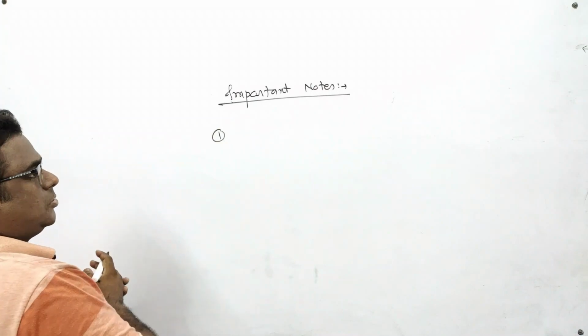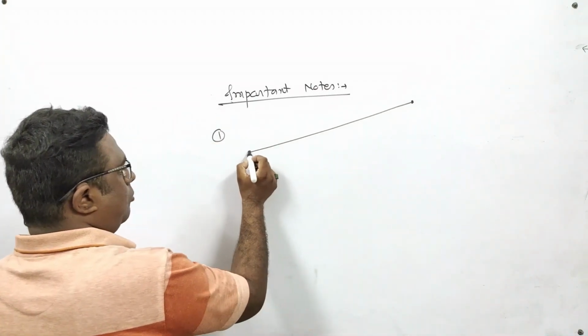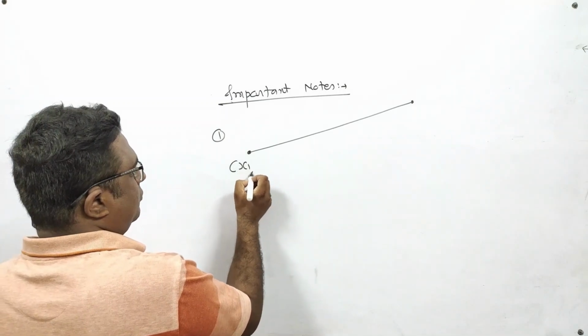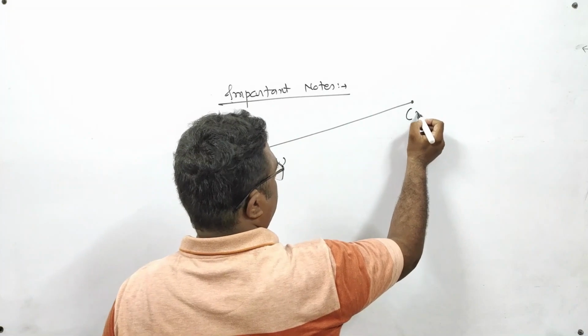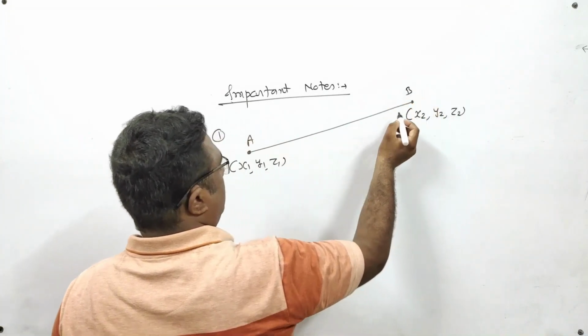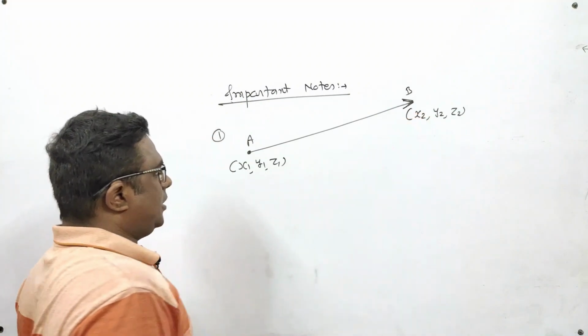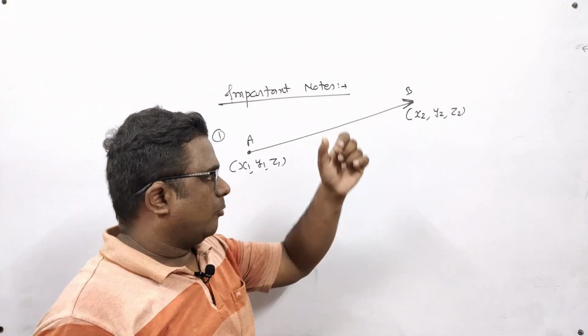Number one, suppose I am having 2 points. The coordinates of these points are x1, y1, z1, and coordinates of these points are x2, y2, z2. And suppose it is AB vector, it is initial point, it is terminal point.